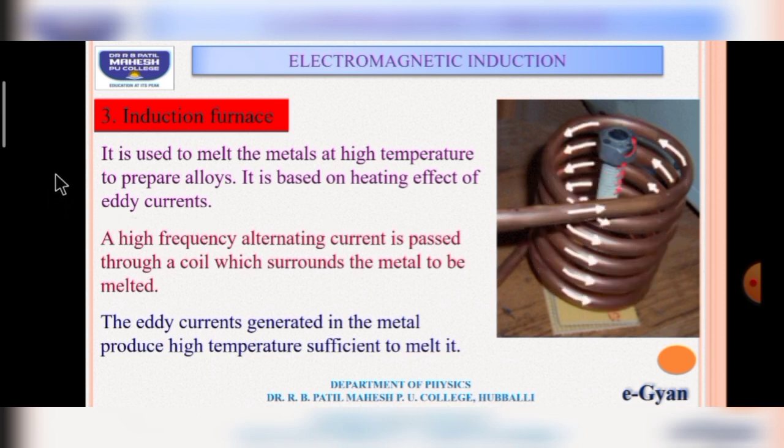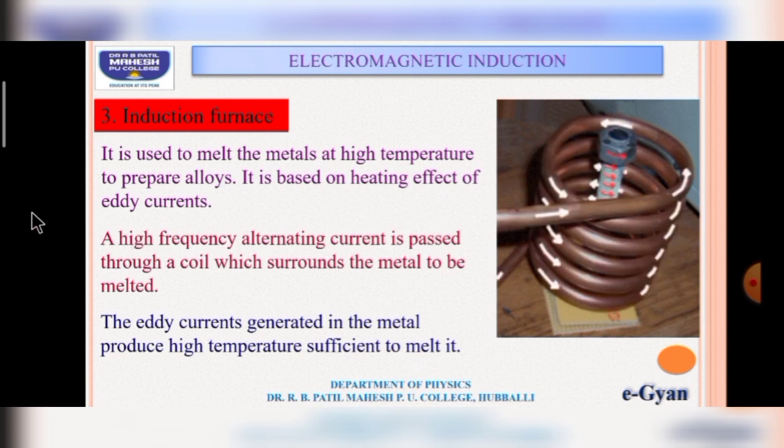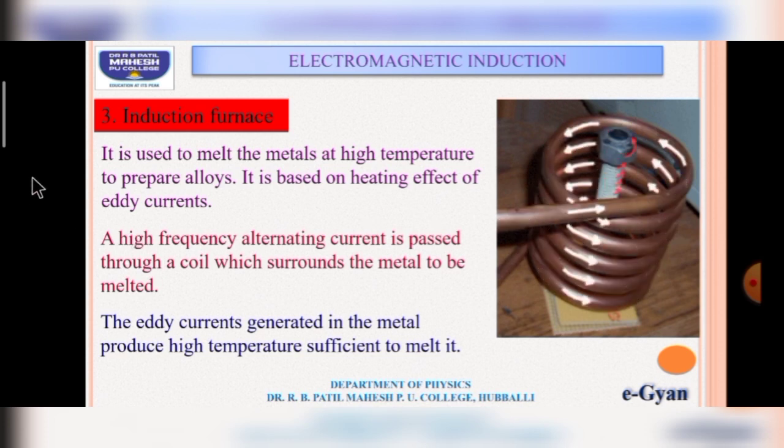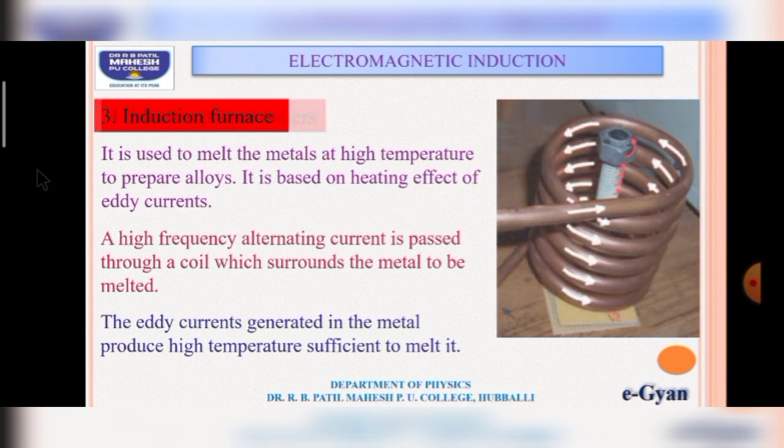A high frequency alternating current passes through the coil which surrounds the metal to be melted. The eddy currents generated in the metal produce high temperature sufficient to melt the metal. This is another application of eddy current.